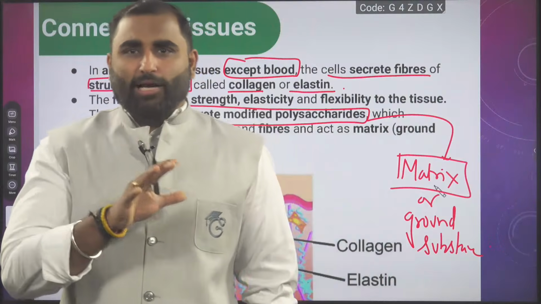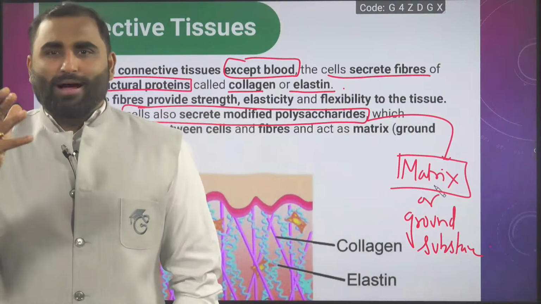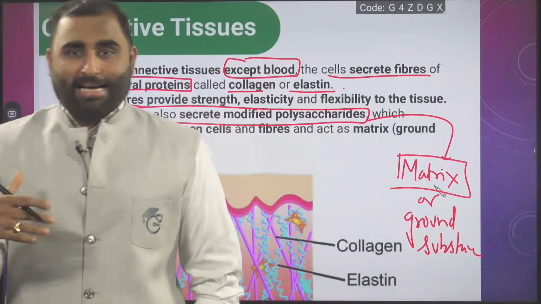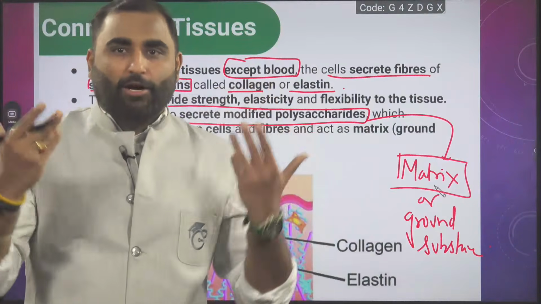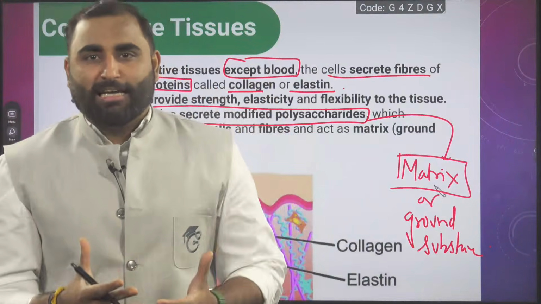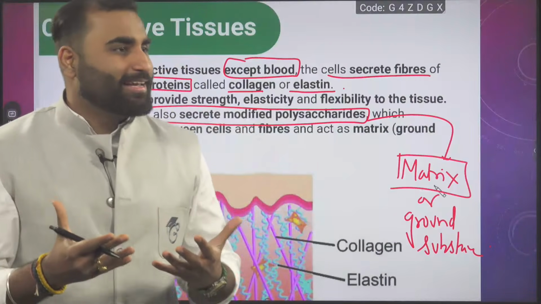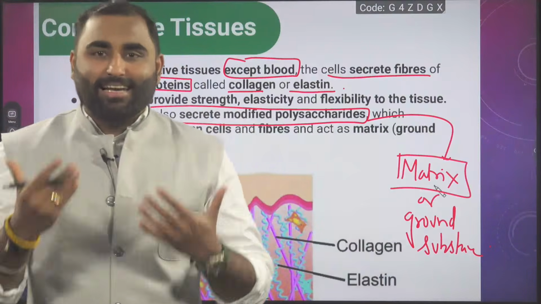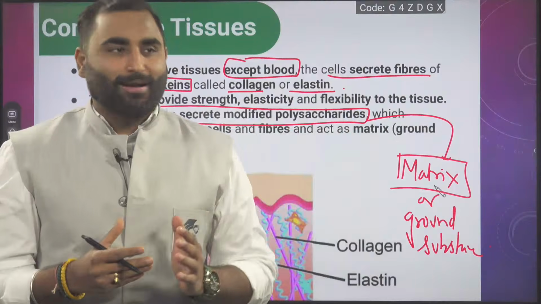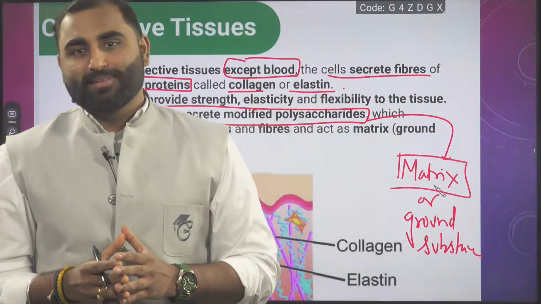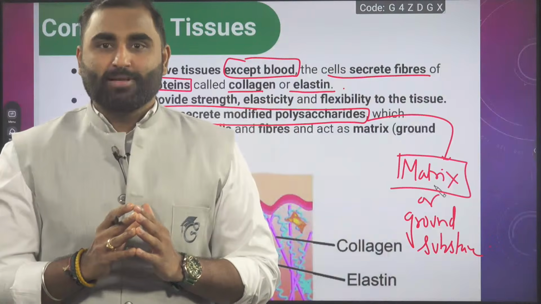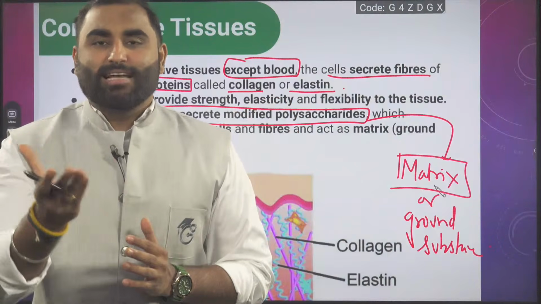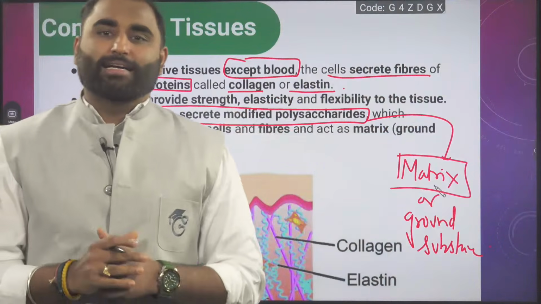A lot of shampoo ads and facial anti-aging creams say hyaluronic acid is there, apply hyaluronic acid, collagen containing creams and all. These are all naturally secreted by your connective tissue. Hyaluronic acid is nothing but a modified polysaccharide.